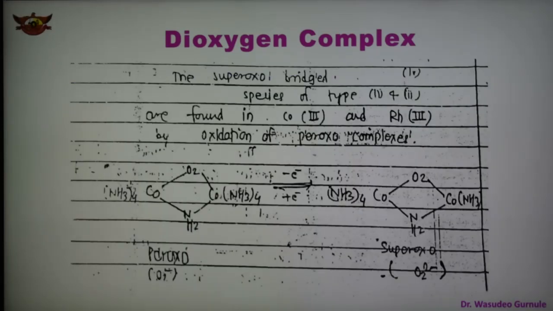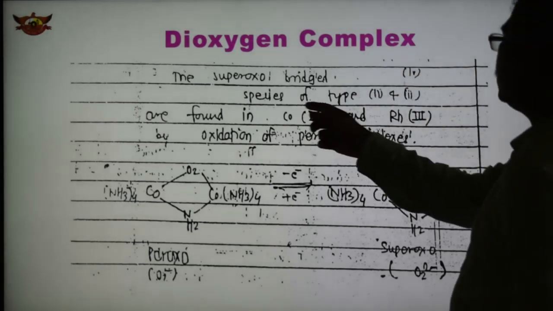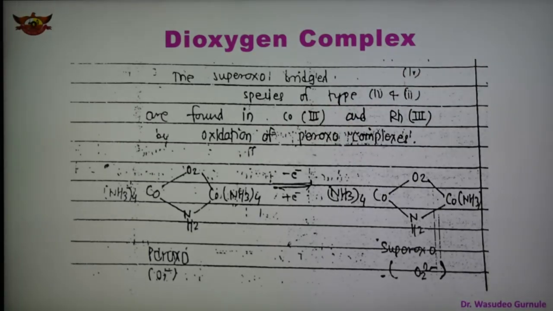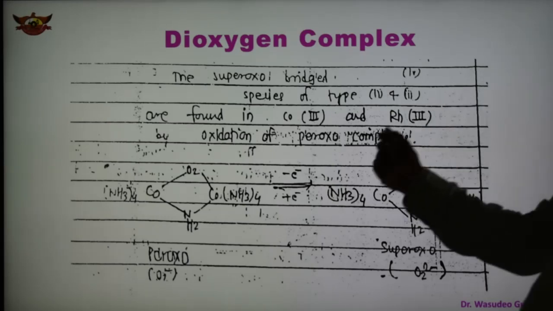In case of the superoxo bridge, species of type 1 and 2 are found in cobalt 3 and rhodium 3 by oxidation of peroxo complexes. The reaction is shown here.